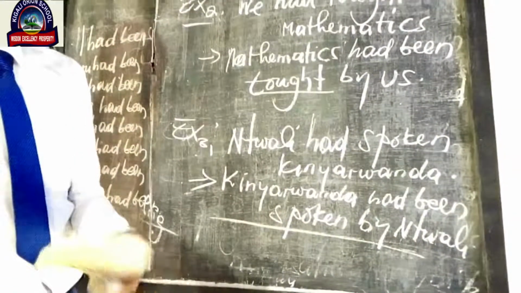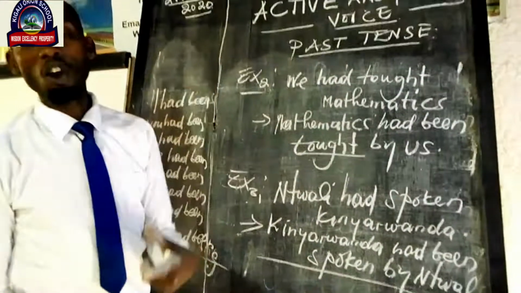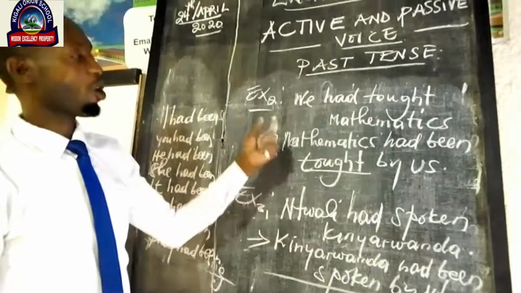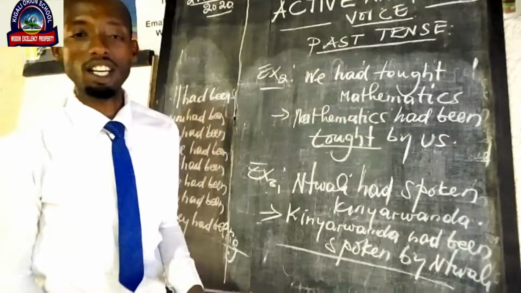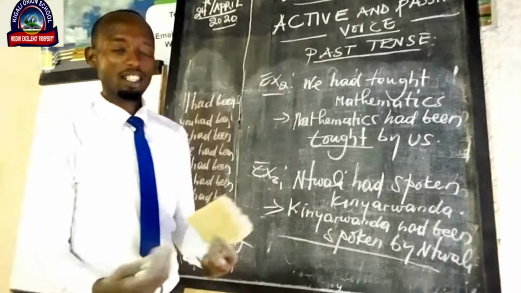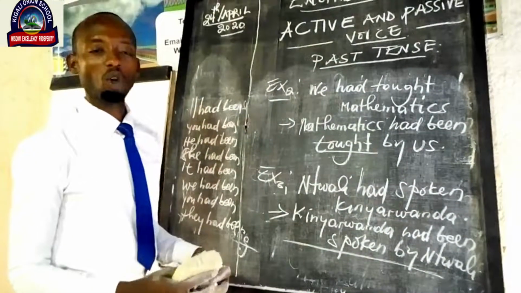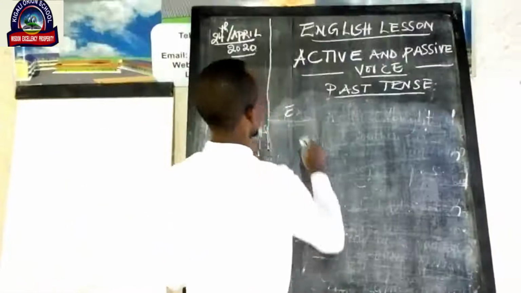You learners, have you followed these examples well? So we have begun with simple past. The following is past continuous tense, and here we are on past perfect tense. Let's get part 4, which is past perfect continuous tense.